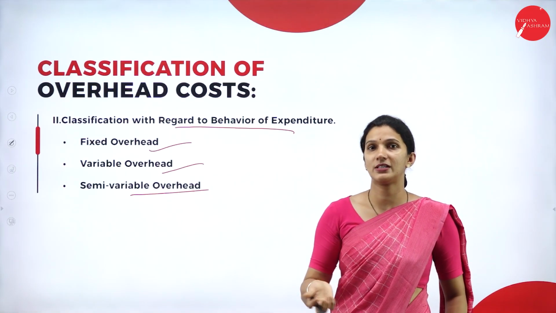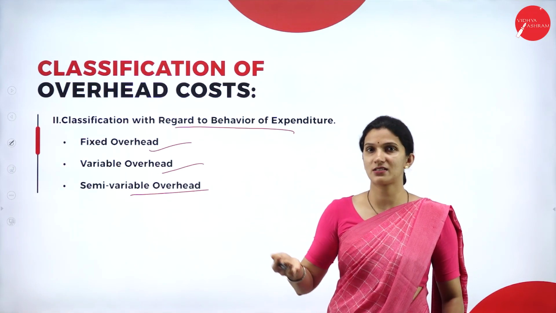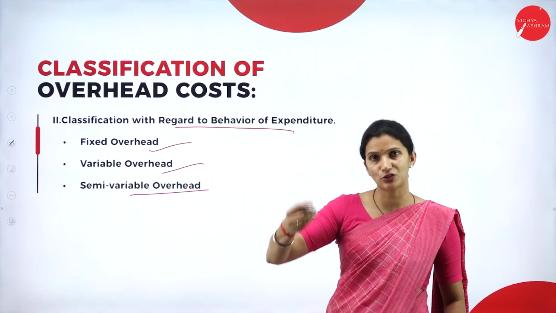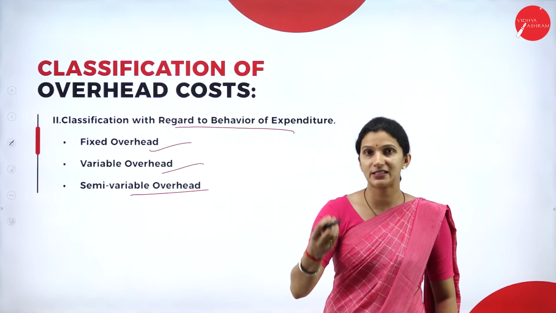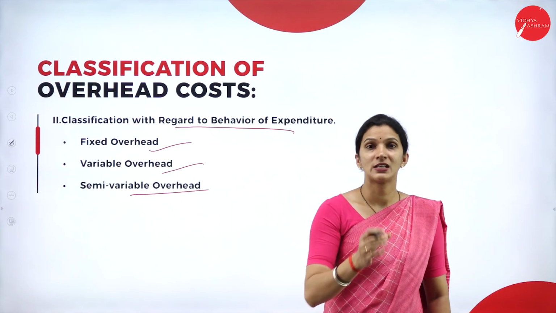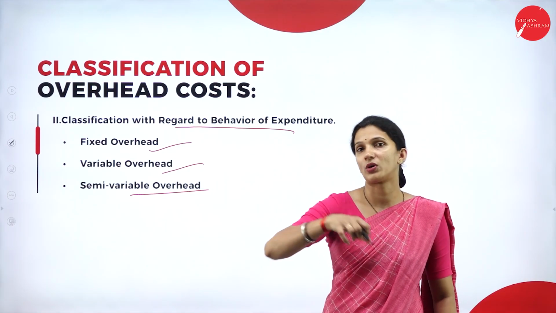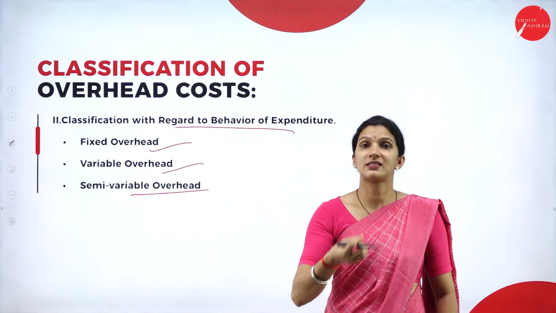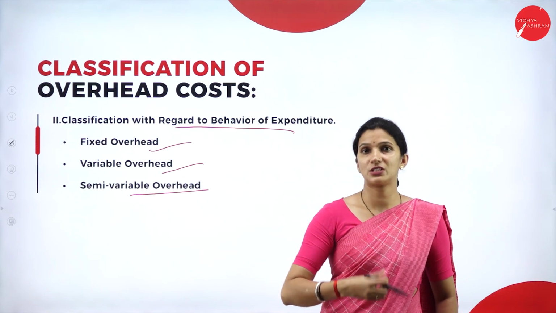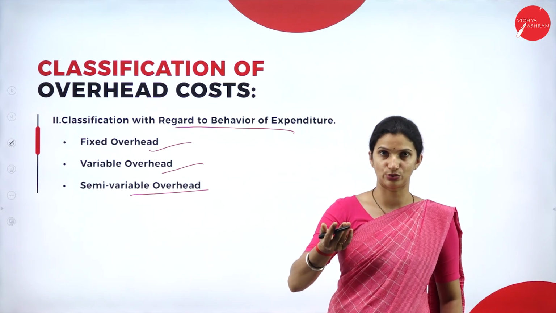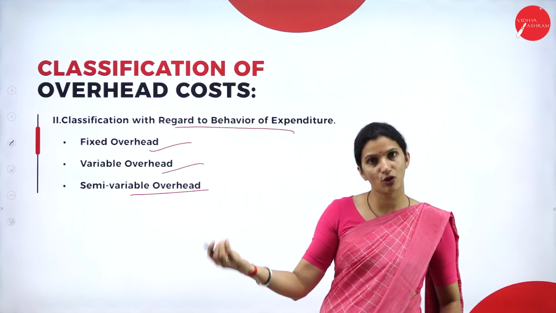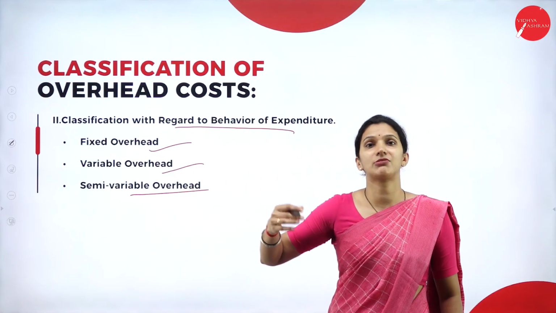Whereas variable overheads mean that whenever there is an increase in production units, these overheads automatically increase. For example, indirect material. Suppose the production is 100 units and some indirect cost is incurred. If the production is increased to 200 units, then the indirect material needed will be higher.